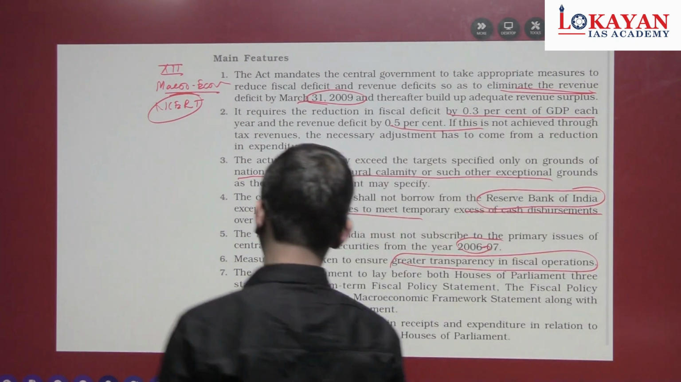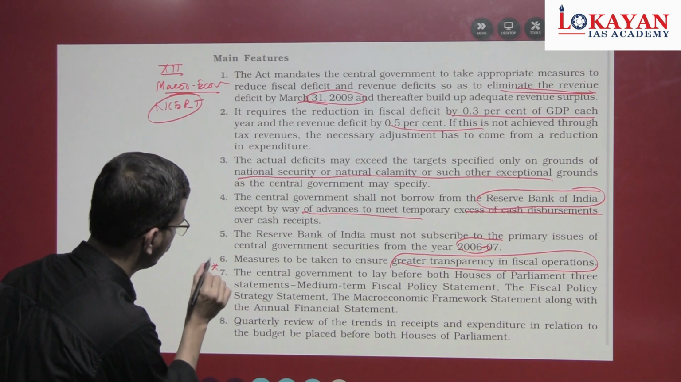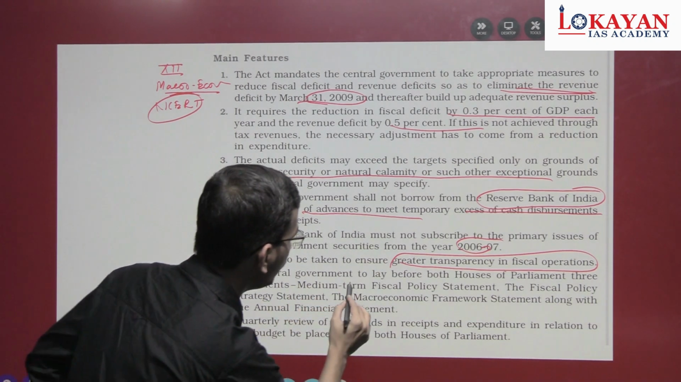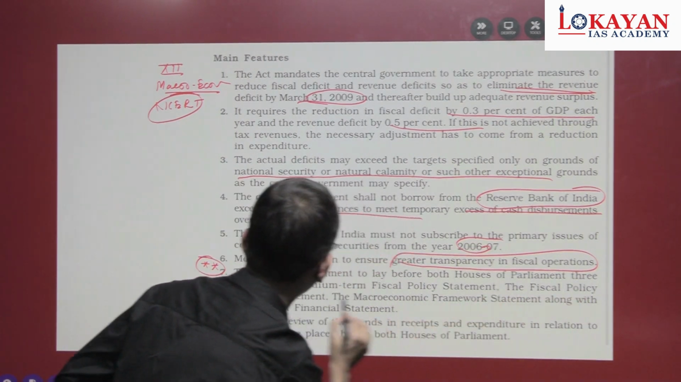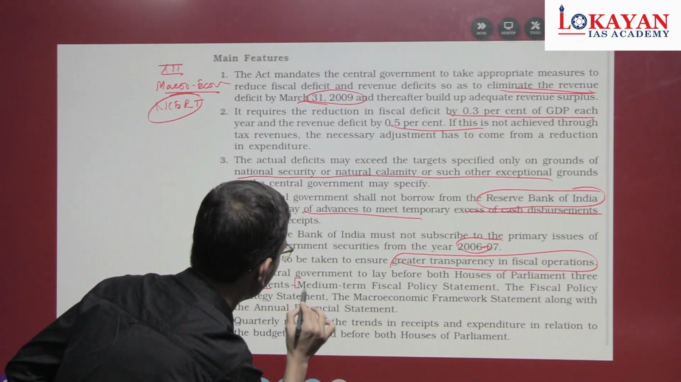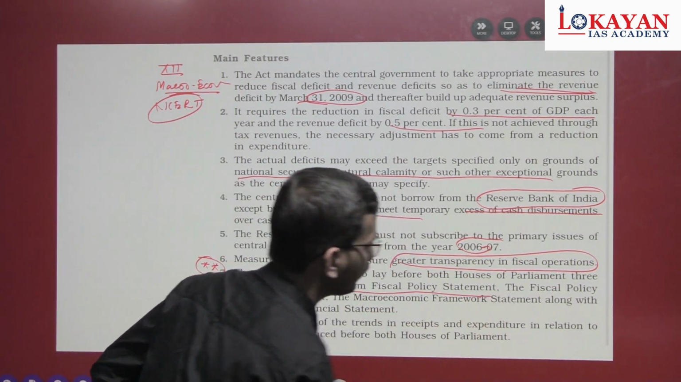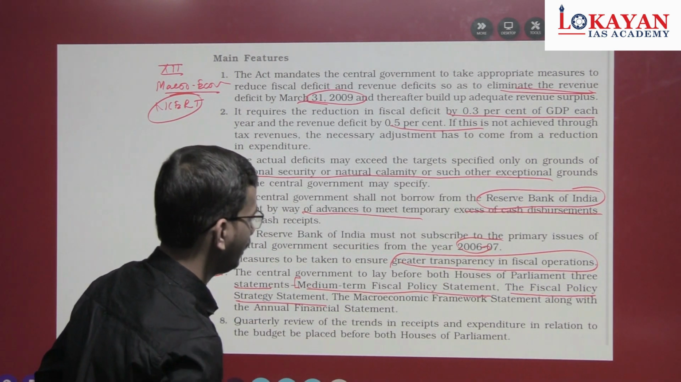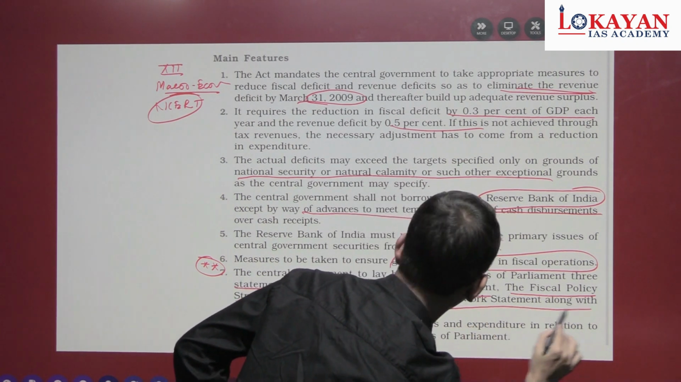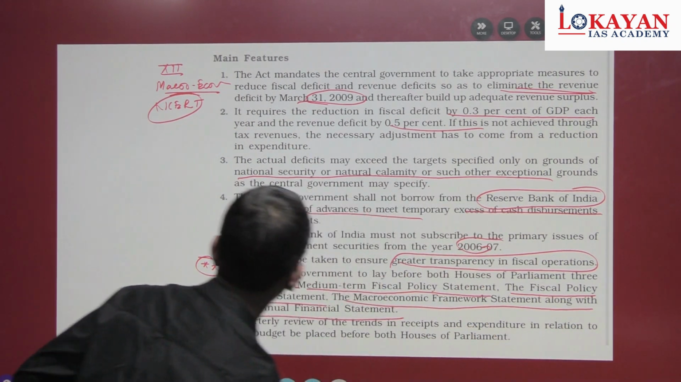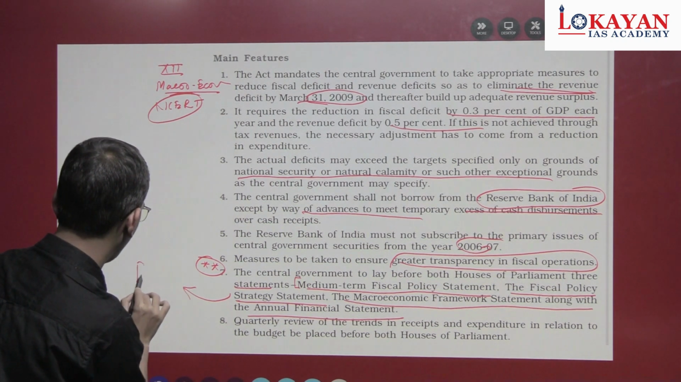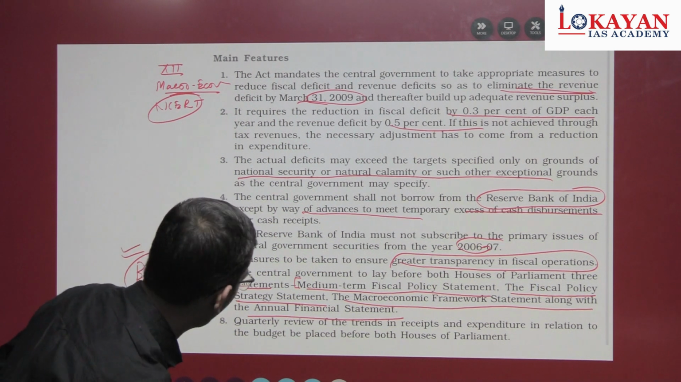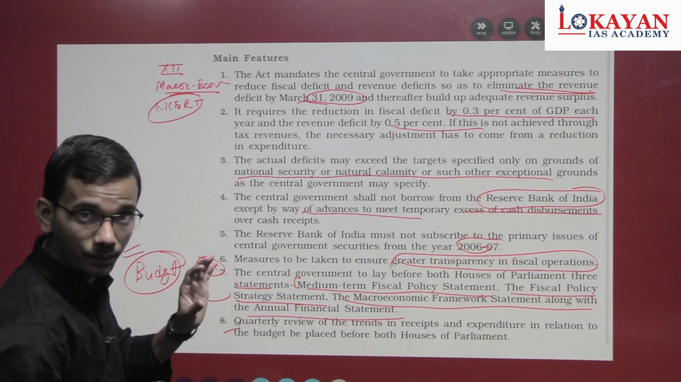Now, the seventh point is important. I will show you why this is important. The central government must lay before both houses of Parliament three statements. First, the medium term fiscal policy statement. Second, the fiscal policy strategy statement. Third, the macroeconomic framework statement, along with the annual financial statement. These documents come in the budget, quarterly review, etc. Now, I mark this option important.